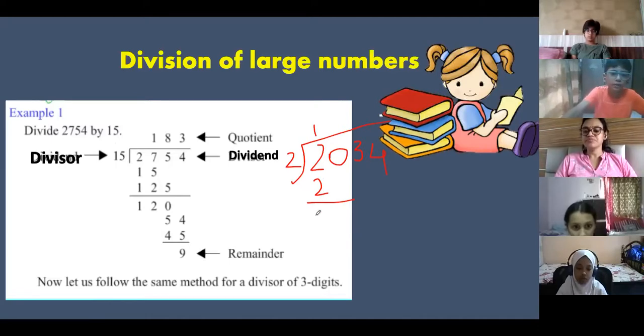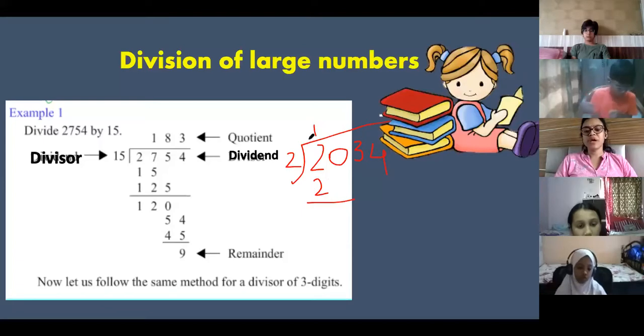Sometimes you can take only the first digit. If the divisor is 15, the first digit is 1 and the second digit is 5, so 15 ones are 15, correct? Then you will take 2 digits. Sum is very short then. 15 ones are 15, then we minus it, then that step comes that 0, zeros are 0. Can you write somewhere else? I am not able to see what you wrote. 2, 0, 3, 4. Then 2 ones are 2.